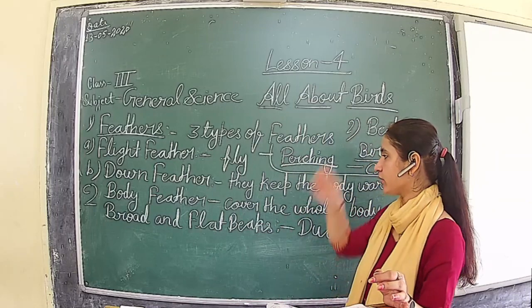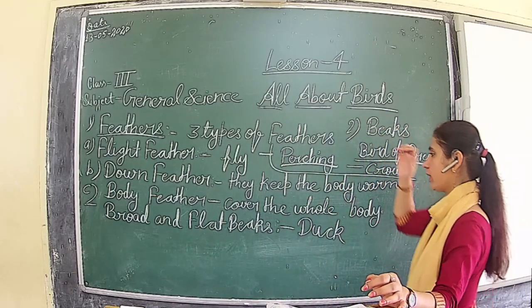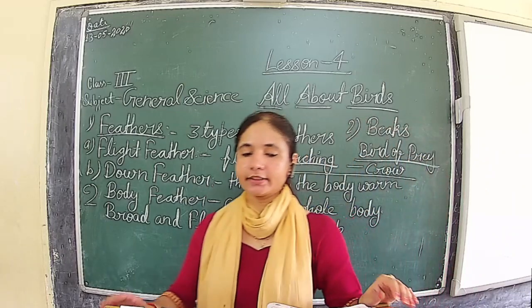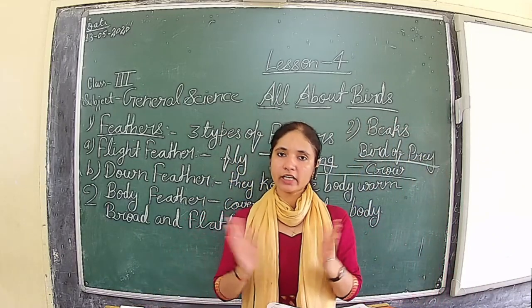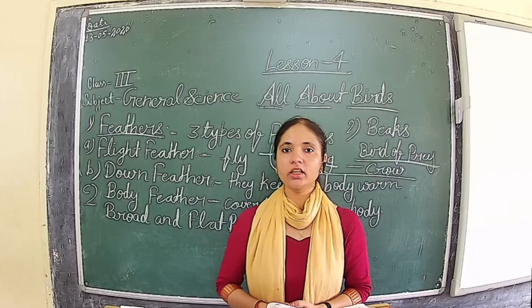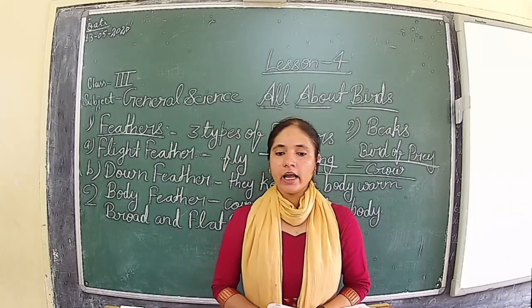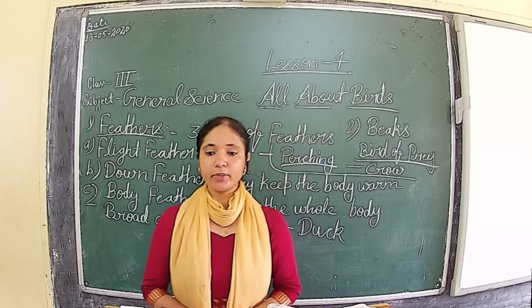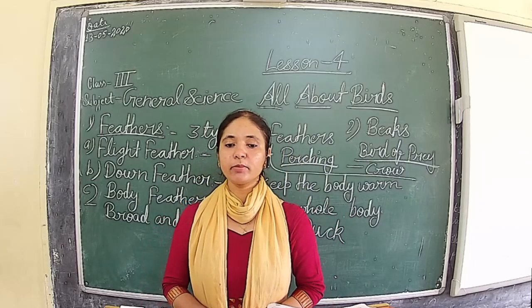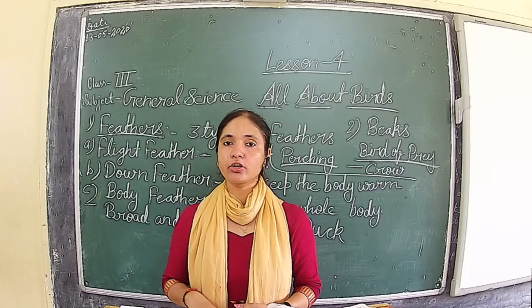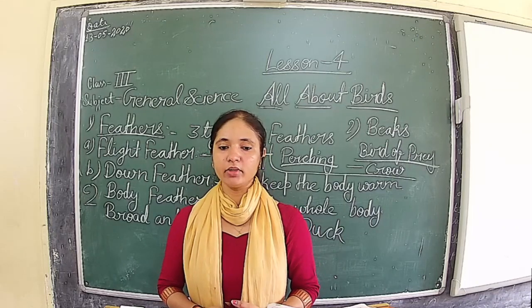Then we have seen about the beak. We know that birds do not have teeth. They eat with the help of the beak only. So what is the work of a beak? They use the beak for preening, building nests, feeding their young ones, and to protect themselves from animals.